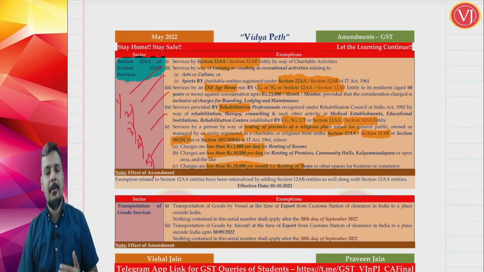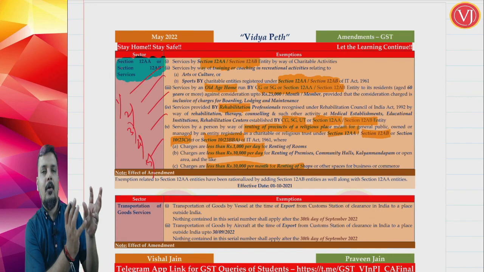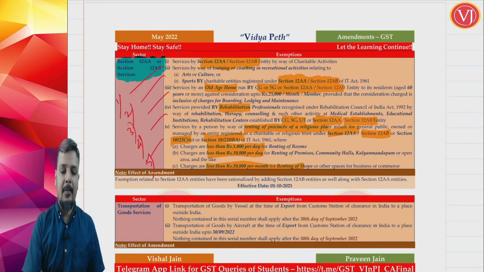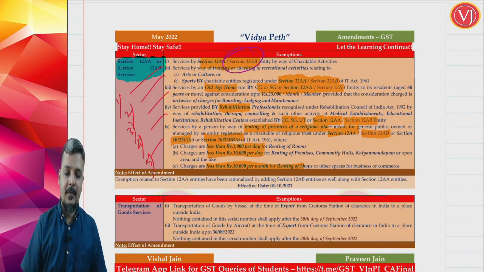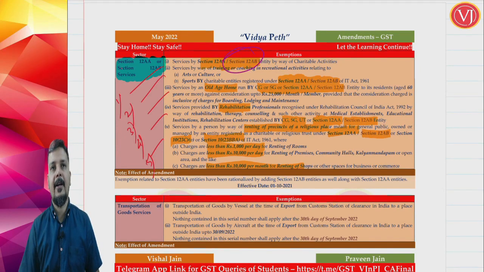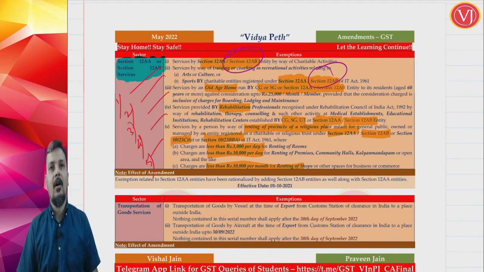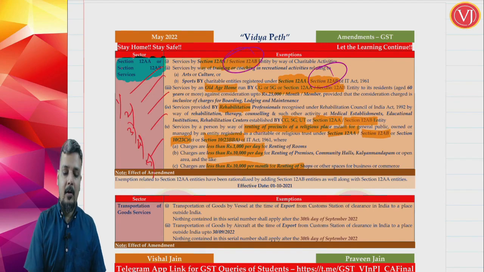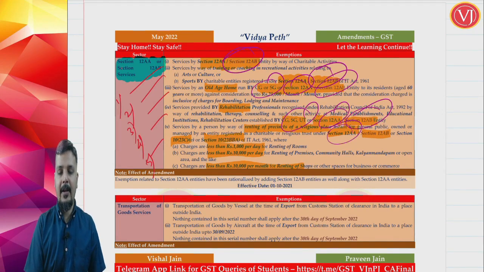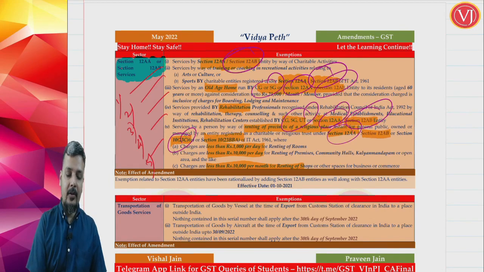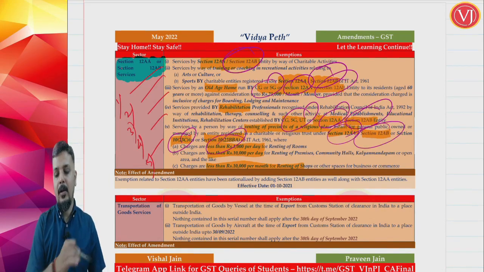Actually, you need not even remember this. Okay, there are 5 areas wherever you found 12AA, they have added 12AB. Basic exemption for charitable activities, they have added 12AB. When you talk about sports related activities, they have added 12AB. When you talk about old age homes and rehabilitation, government was there with 12AA. Now government is there with 12AA and 12AB. When you talk about renting of precincts of a religious place, previously it was 12AA, section 10(23C) and 10(23BBA). Now 12AB is also covered.